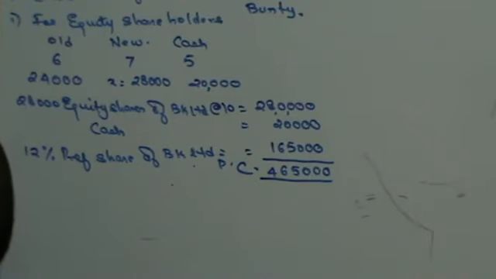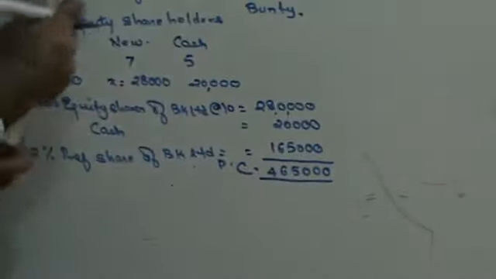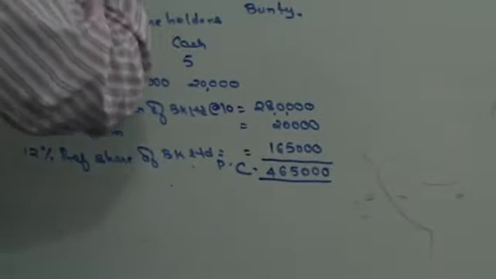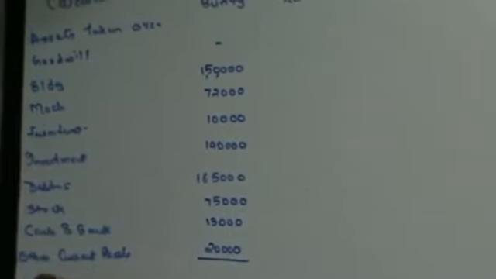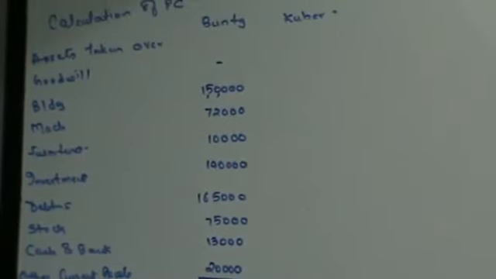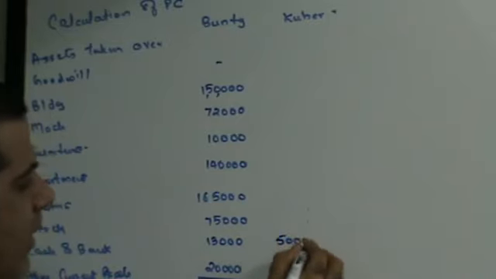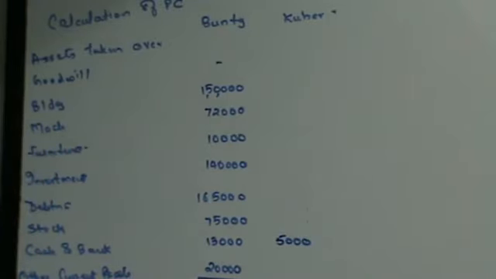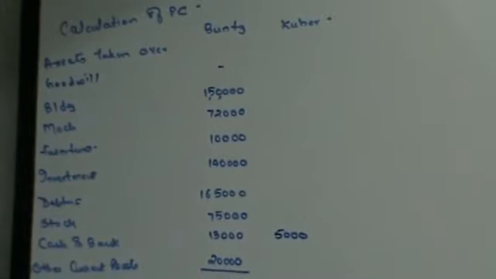Your liquidation expenses are borne by BK, and that was all going to be in the books of BK. Bunty is not bearing anything. Let's see for Kuber. They are saying that cash of 3,000 is to be retained for liquidation expenses. You have a cash of 8,000. That means the cash that is going to be transferred is 5,000. Out of 8,000, you, Kuber, are keeping 3,000 with you, and the balance cash you are transferring.